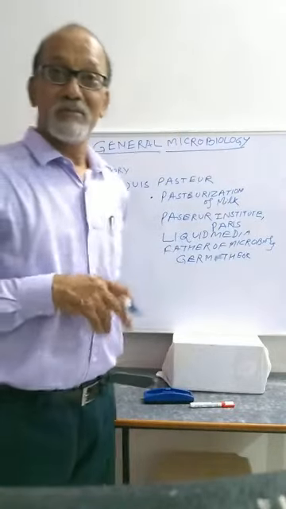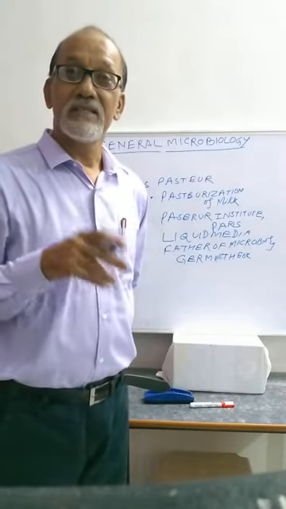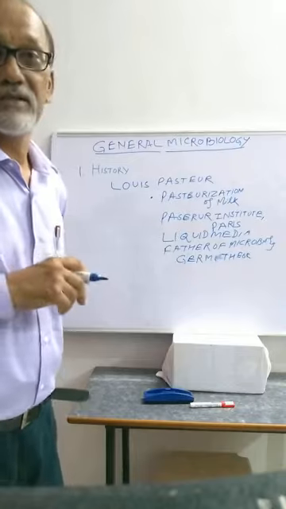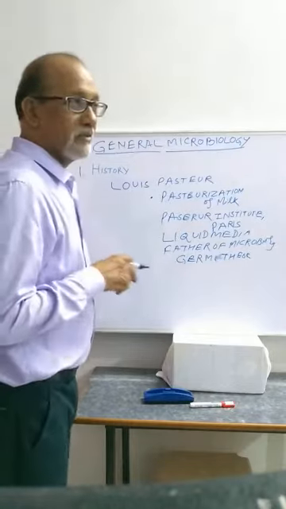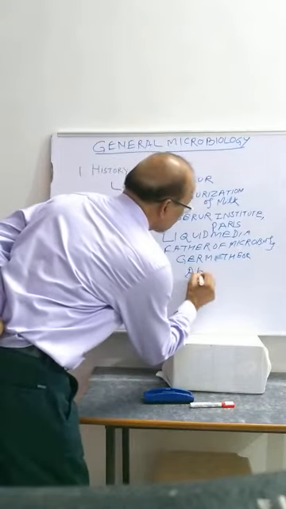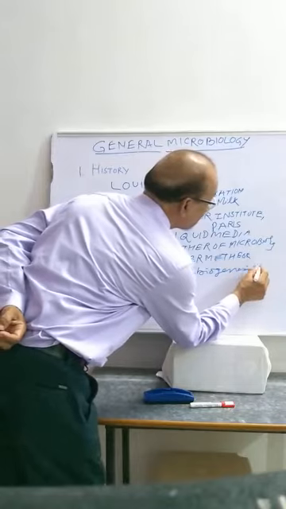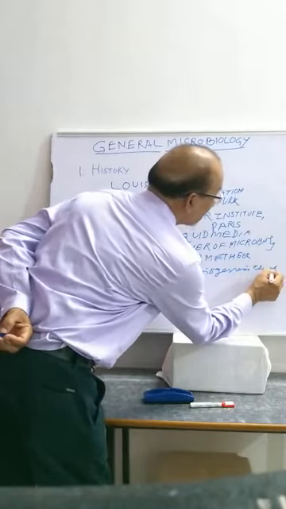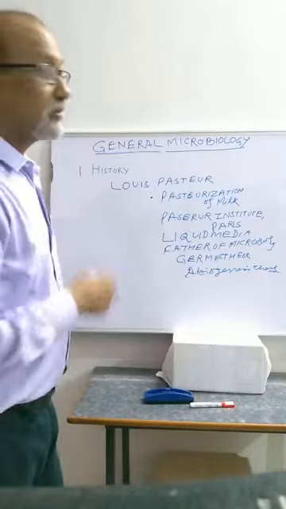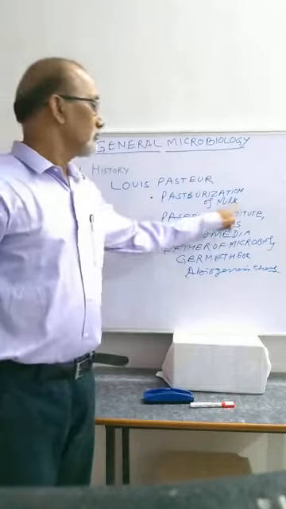Because he gave the germ theory, and besides this, he disproved the abiogenesis theory. So these are the important things about Louis Pasteur. One is pasteurization of milk.